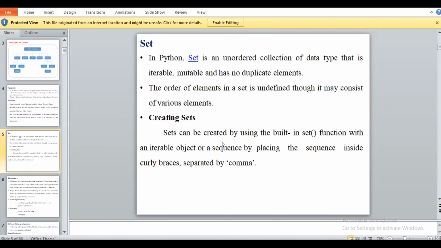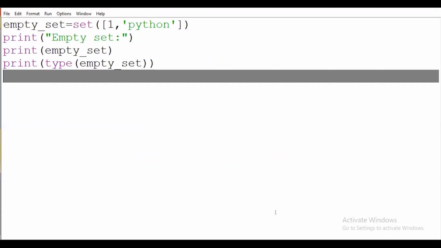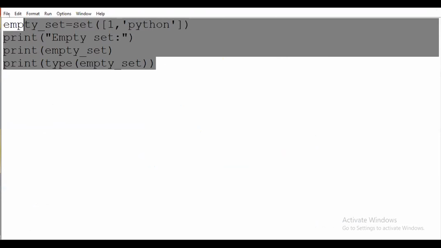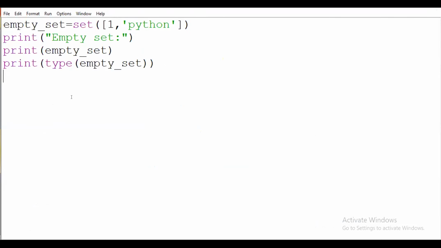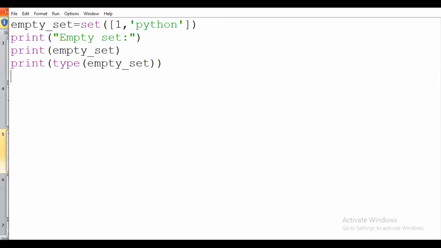Okay, then you have to see here this simple example for a set operation. At the start I will declare my set as empty. After that I will print that set, and I will find the data type of that set. It will be a simple example.